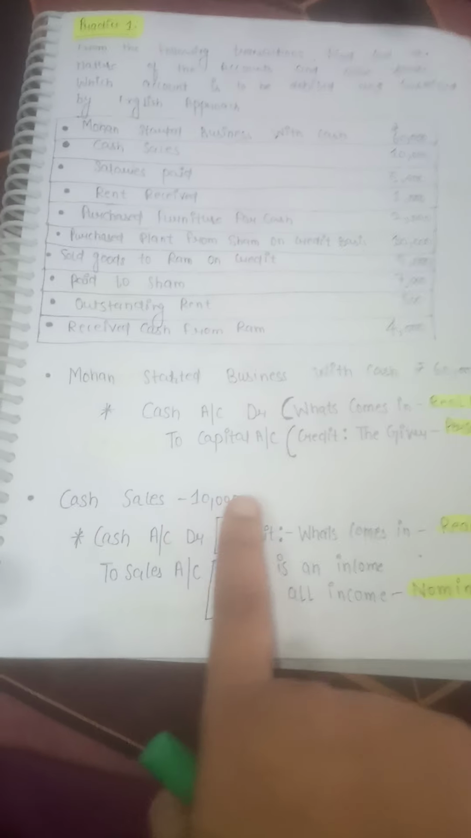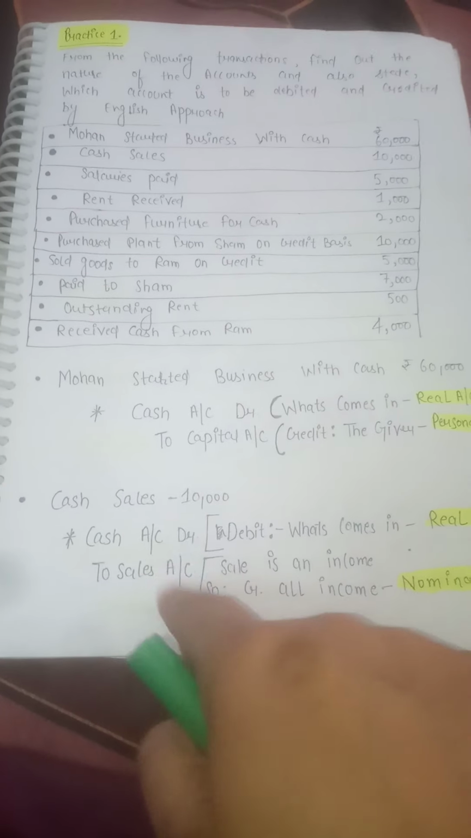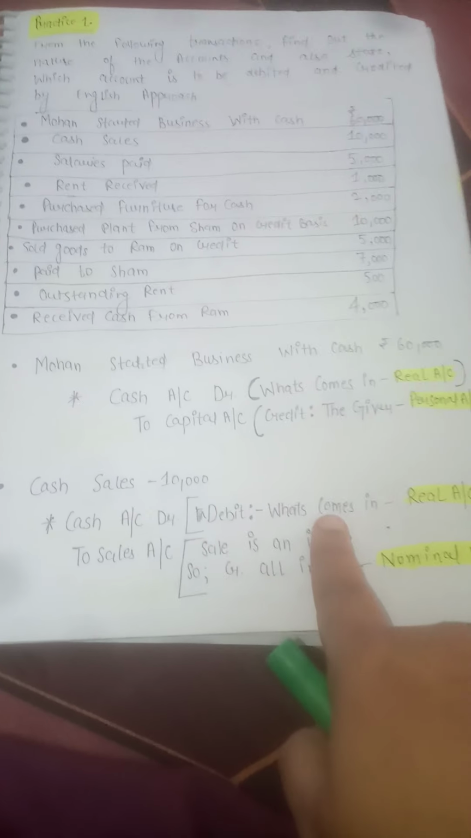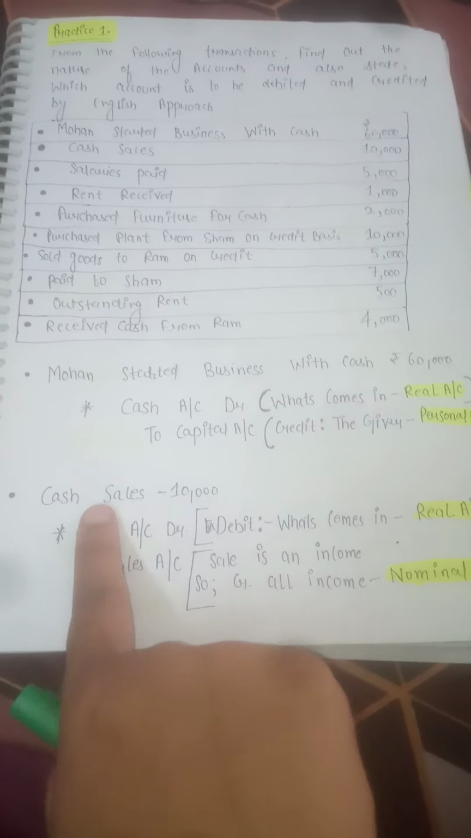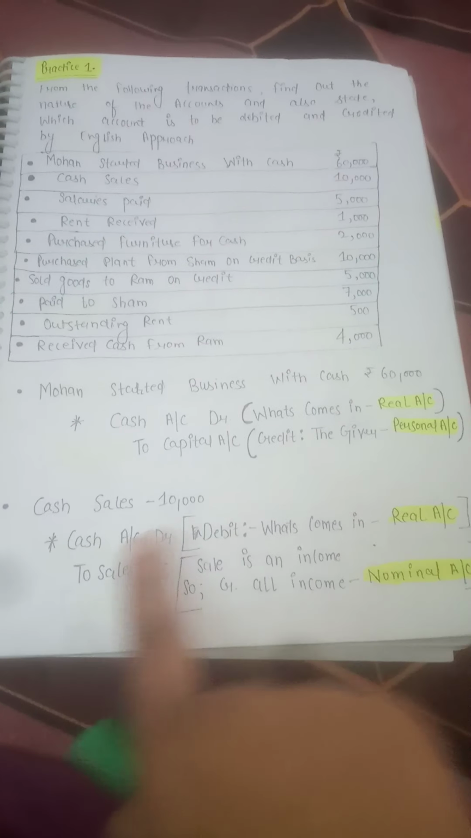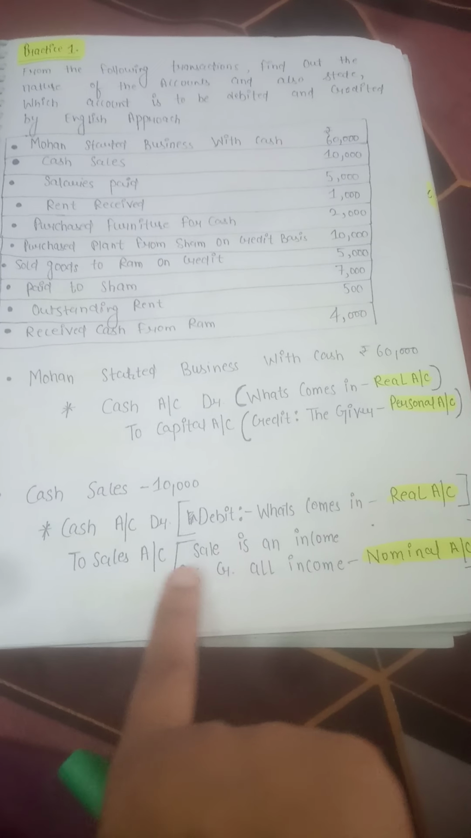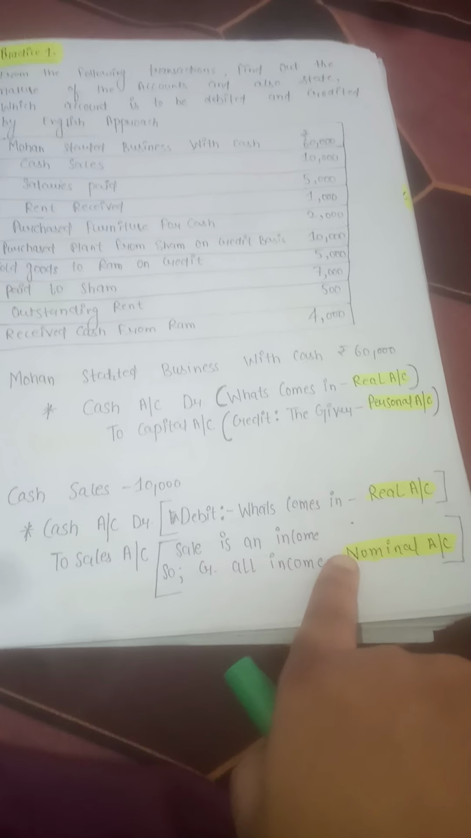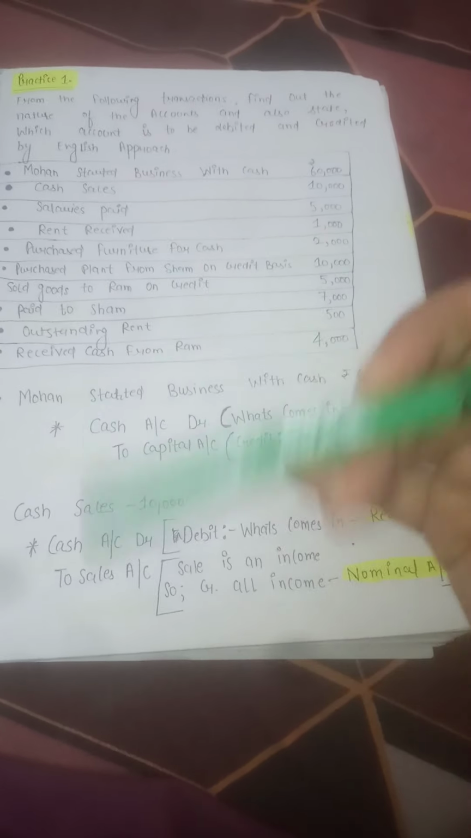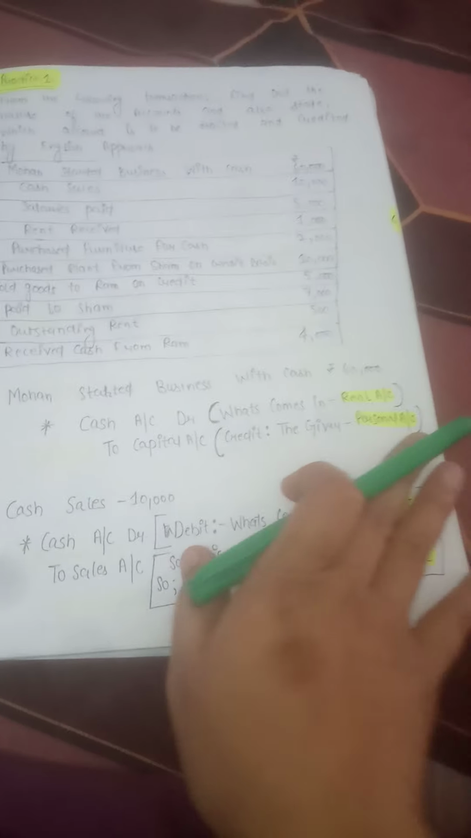Cash sale 10,000: we sell some things, cash comes in, right? Then cash account debit, because debit what comes in. Cash is an asset, all assets are shown in the real account, right? Cash comes into the business, so this is a real account. To sales account, credit all income and gains, it's a nominal account, right? So cash debit, because it comes in. To sales account, credit all income and gains.